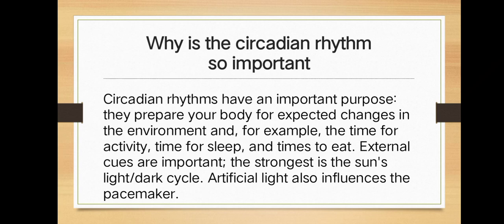Why is the circadian rhythm so important? Circadian rhythms have an important purpose. They prepare your body for expected changes in the environment, for example the time for activity and the time for sleep. External cues are important. The strongest is the sun's light-dark cycle. Artificial light also influences the rhythm.